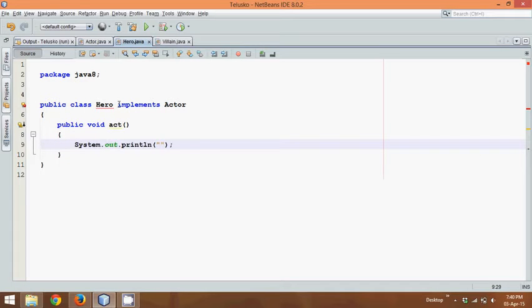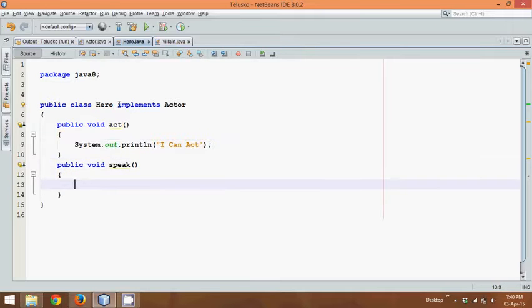We'll say System.out: I can act. Second, he should be able to speak, because to make a dialogue we need to speak, right? So: I can speak. So now we have these two methods.